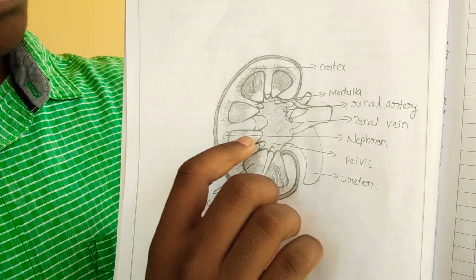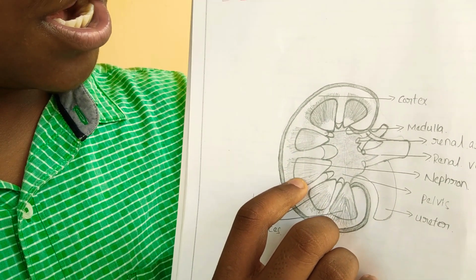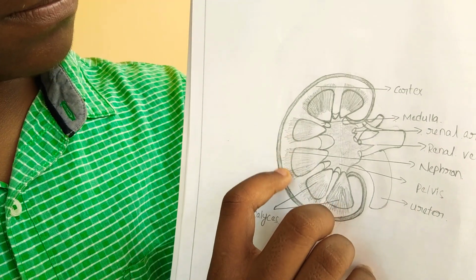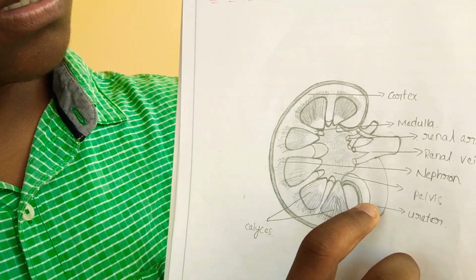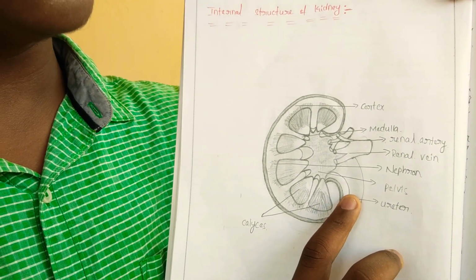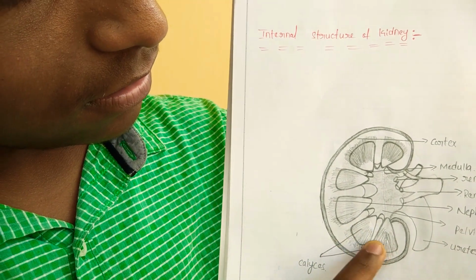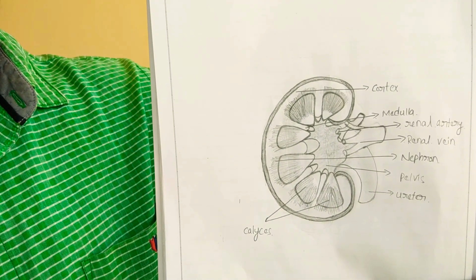Nephron. Here the glomerular filtration, tubular secretion, tubular reabsorption and the formation of urine occur. This is the pelvis. Ureter. Here the formed urine is sent out to the urinary bladder. This is the calyx. This is the structure of the kidney.